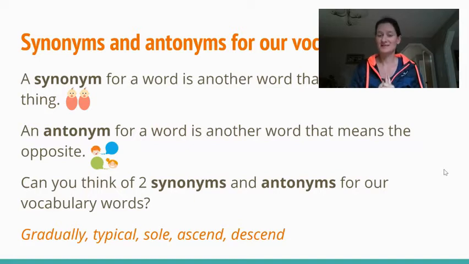So what we're going to do is think of at least 2 synonyms and antonyms for each of our vocabulary words. Our words are gradually, typical, sole, ascend, and descend. Yesterday in your vocabulary journal, you copied in a definition and you thought about a sentence that would use that word. So today when we talk about synonyms and antonyms, it's really going to help us get the meanings and the use of these words really solidified in our brains.